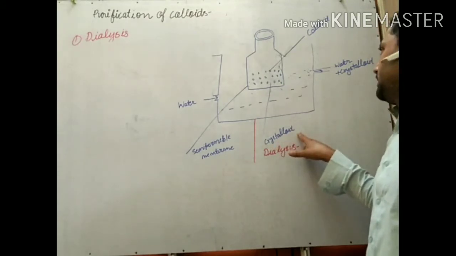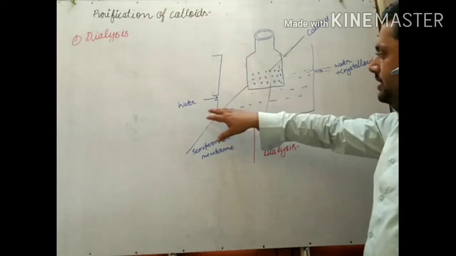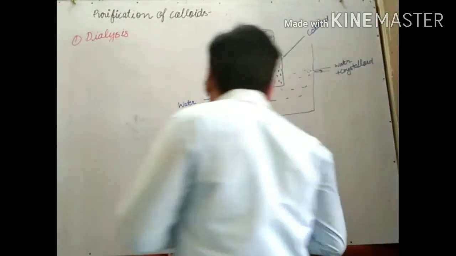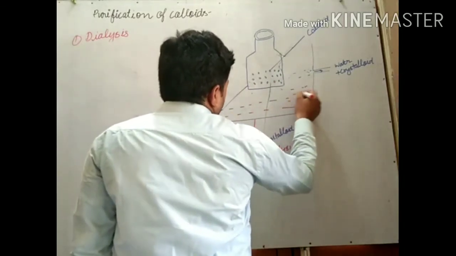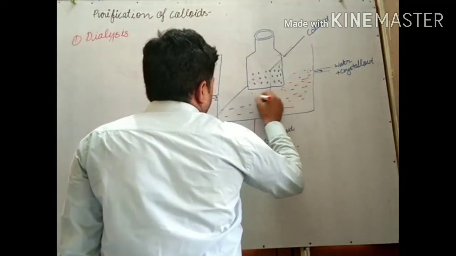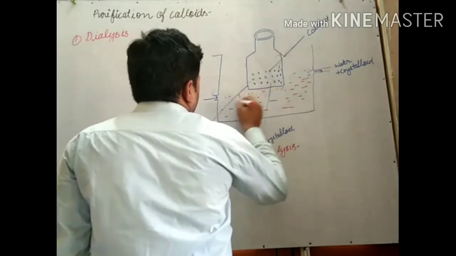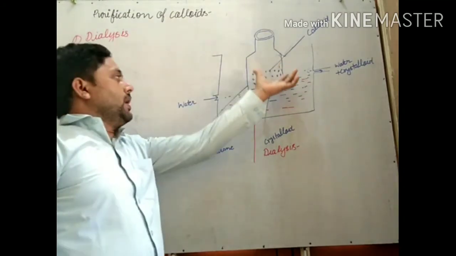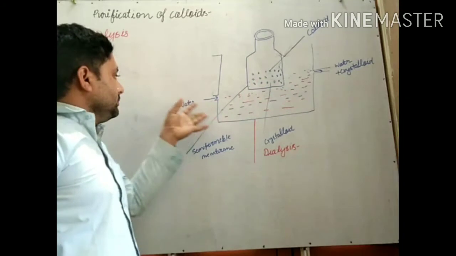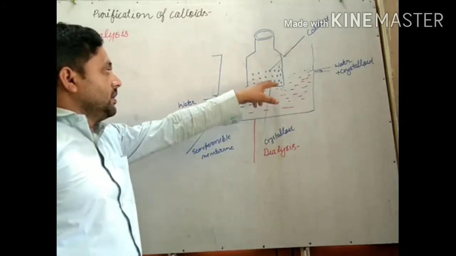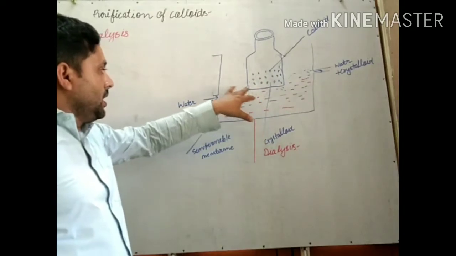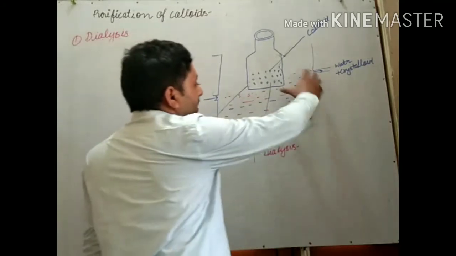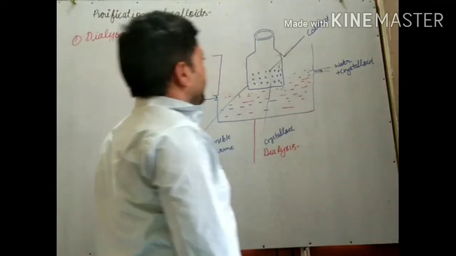In this apparatus, water is entering from this side and going out from that side. We can say running water. So what is happening when we suspend the colloidal solution in a semi-permeable membrane? Through this water, the impurities, the crystalloid particles, come with the water and go out. By this process, we remove the crystalloid impurities.